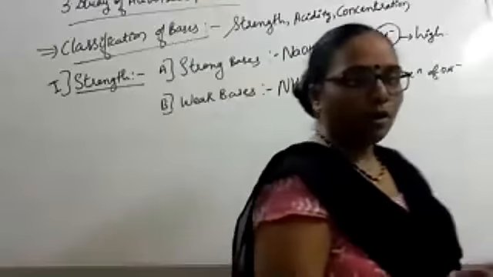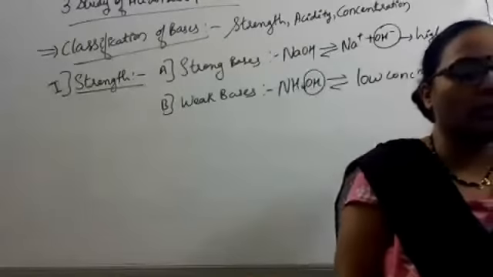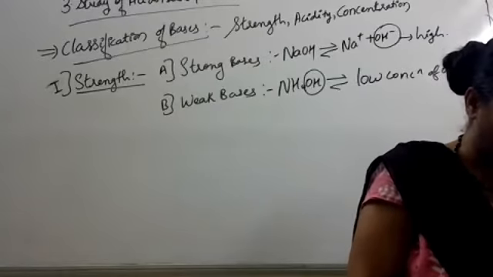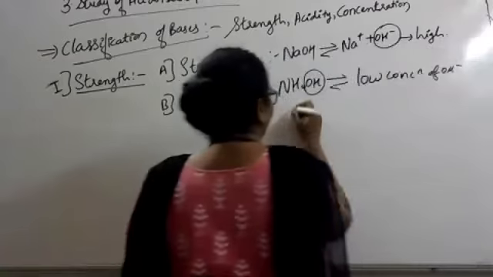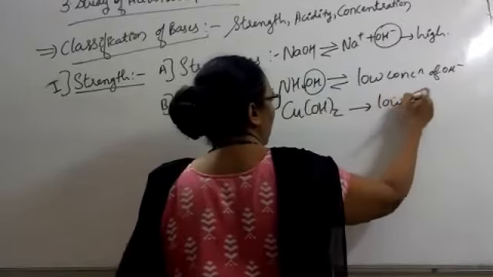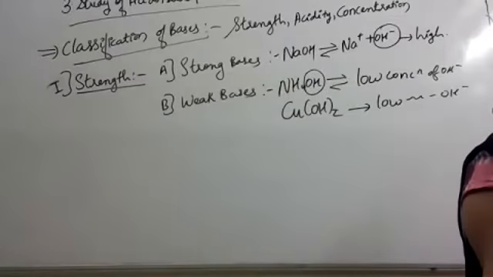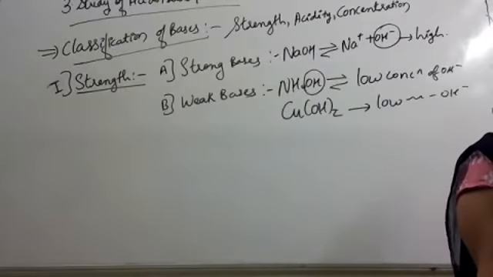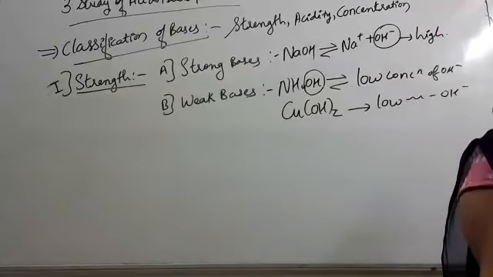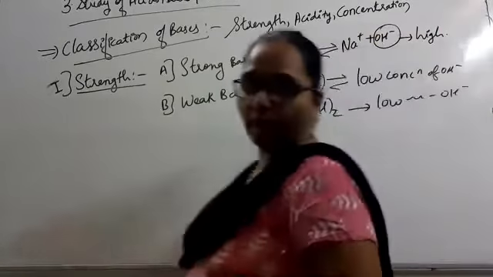Because what is a base? Whenever we study bases, all the properties of a base depend upon the hydroxyl group, which is the OH minus group. One more example of a weak base is copper hydroxide. This also has a low concentration of OH minus group. That's why they are called weak bases. After that we'll see activity of base, and at the last we'll see concentration.